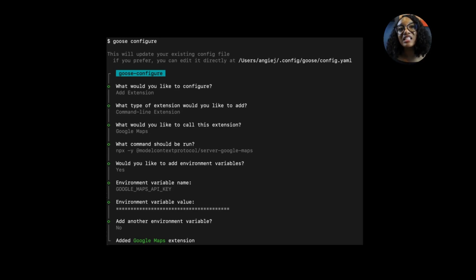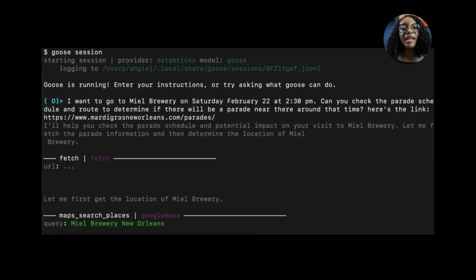Here, I've added an extension for Google Maps, which requires an API key. I live in New Orleans and it's Mardi Gras season, which means anywhere that I go right now, I have to be mindful of parade routes. Well, I really want to go to this brewery this weekend to get some amazing crawfish, so I need to make sure I'll actually be able to get there. I told Goose that I want to go there this Saturday at 2:30 p.m. and I asked could it check the parade schedule and route to determine if there will be a parade near there around that time.